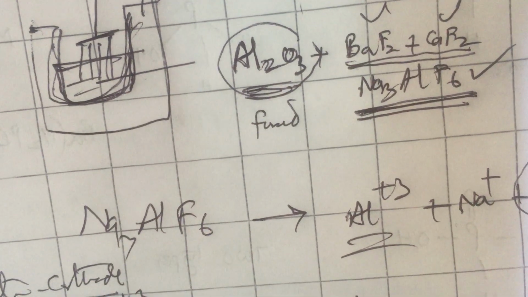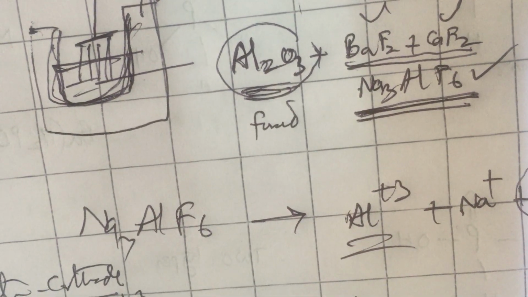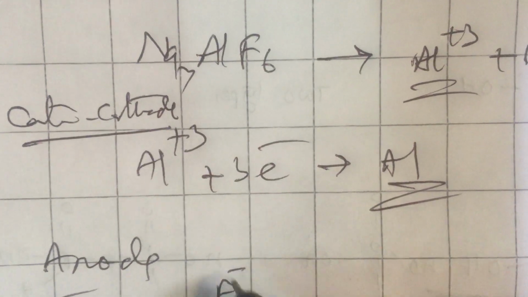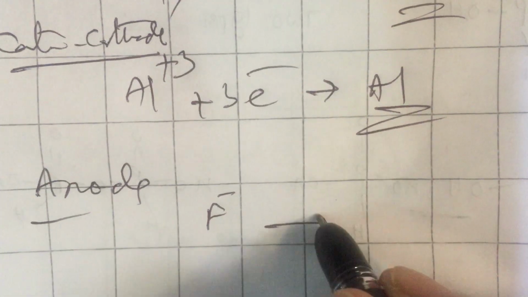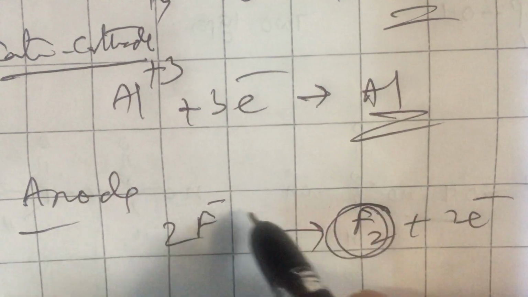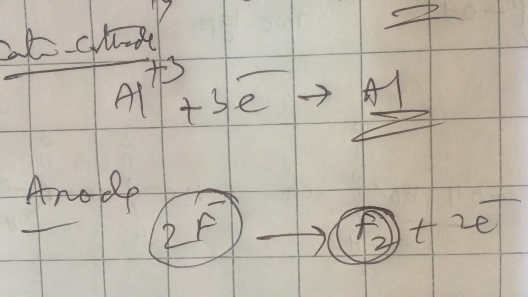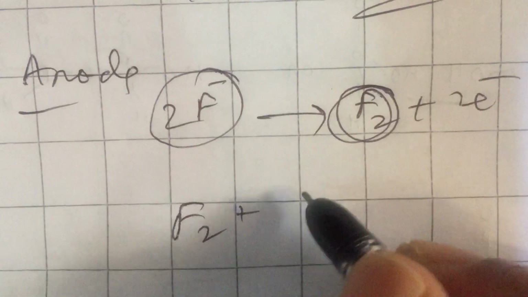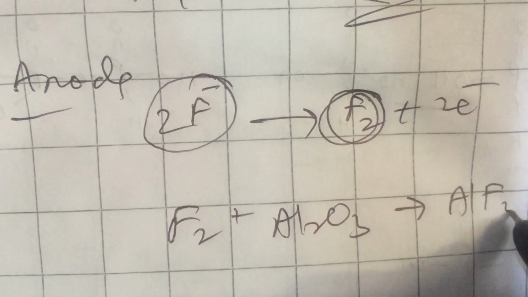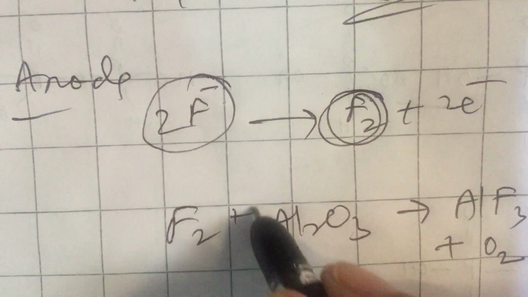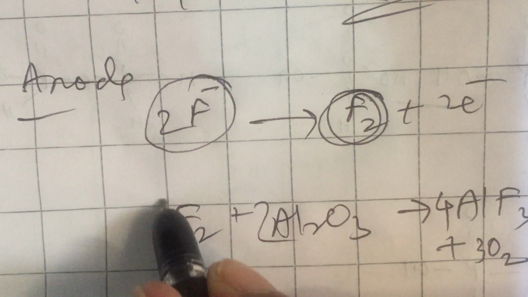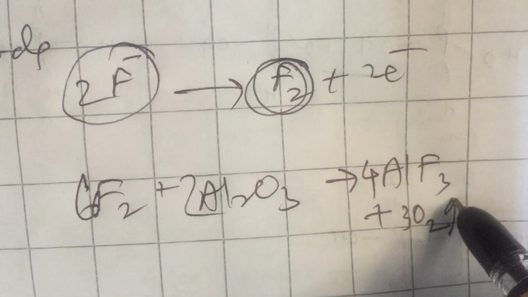There they gain electrons to become metal. The anions will go to anode. At anode, anode is carbon rod. At anode, F- is supposed to go and lose electrons to become F2 and 2 electrons. But F- dislikes to lose electrons in this way. So very quickly at anode, F2 will react with Al2O3 to give again AlF3 plus oxygen gas. So at anode you are getting oxygen gas.